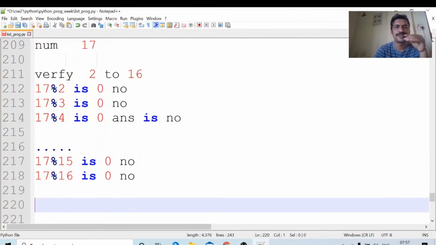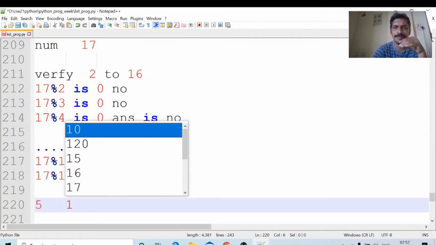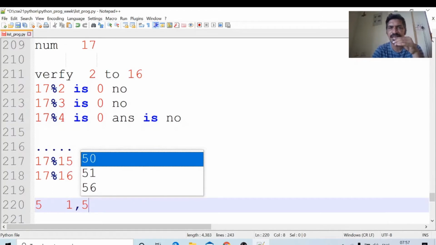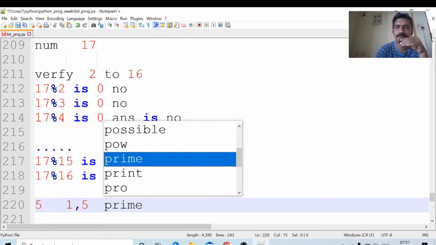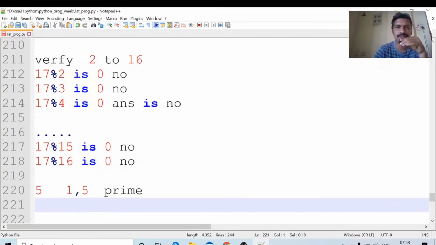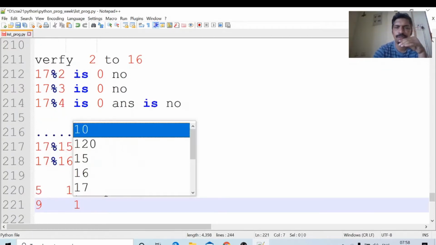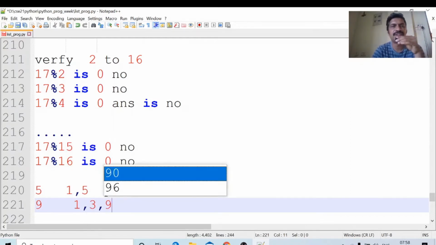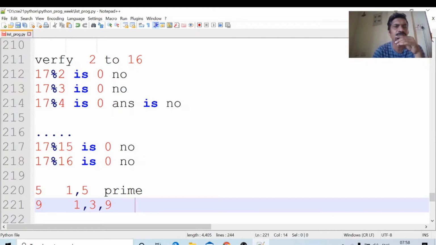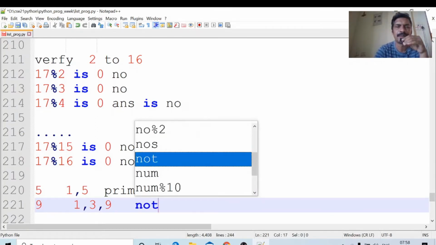Is 5 a prime number? What are the factors of 5? 1 and 5 only. Is any other possible? No. It is a prime number. What about 9? What are the factors of 9? 1, 3, 9. Are its factors 1 and itself only? No, another one is also there. So it is not a prime.